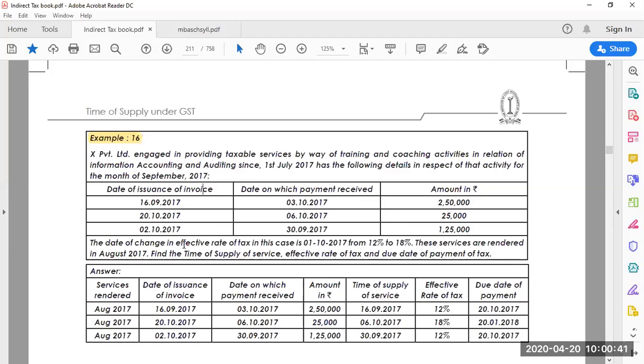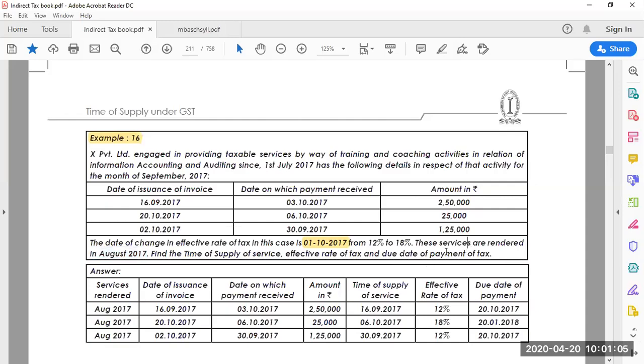The date of change in the effective rate of tax in the following cases is 1/10/2017, from 12% to 18%. So the GST rate has been revised. It was previously 12% and has increased to 18% from 1st October 2017. These services are rendered in August 2017.